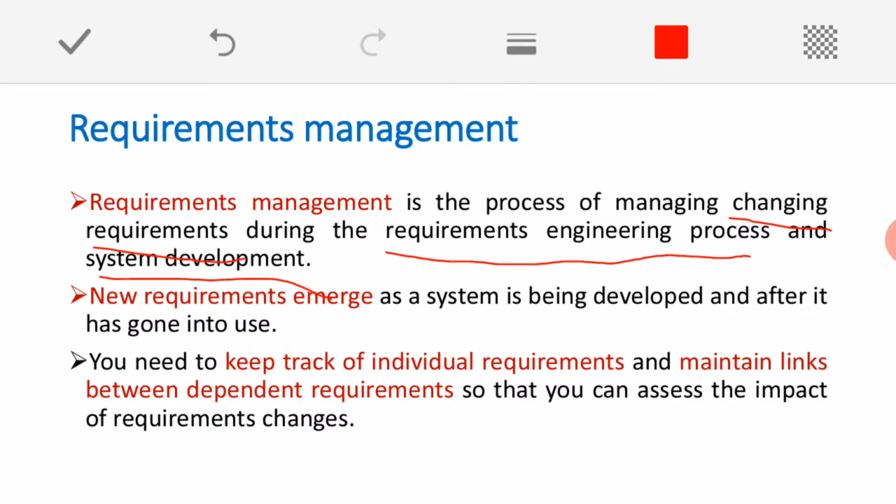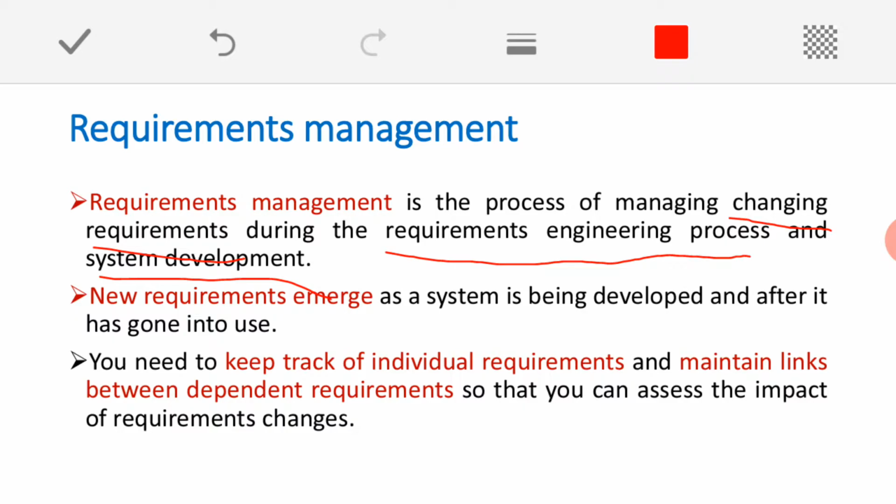Even once we start our design and development, we come to know that the requirements defined in the earlier stage need to be modified, or there may be some problem with that definition, some errors or mistakes we might have made. So automatically we need to go back and change the requirements.